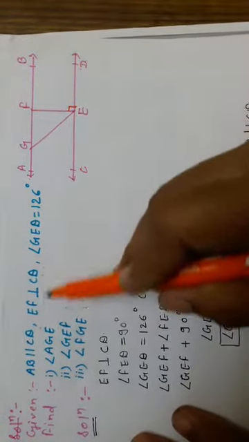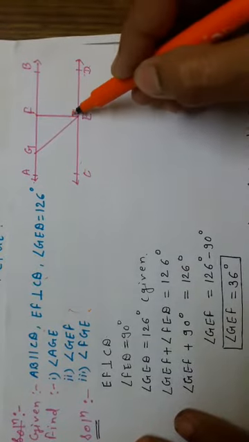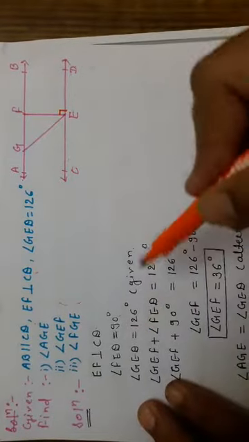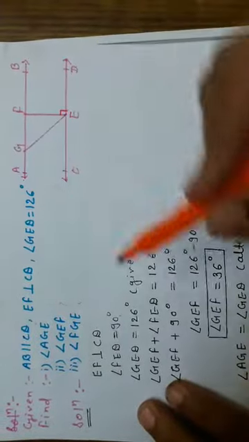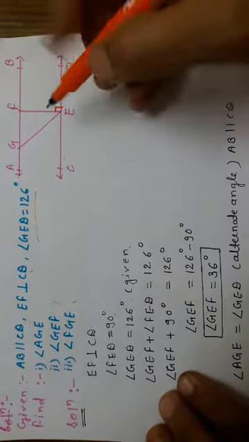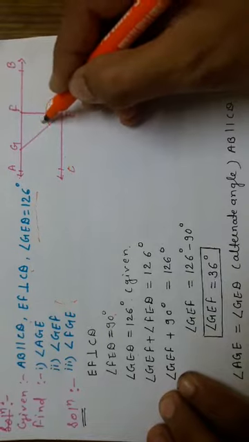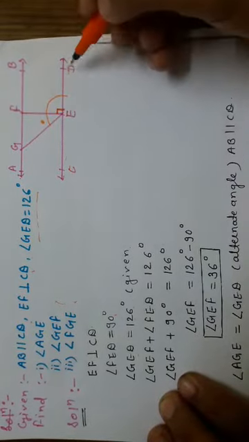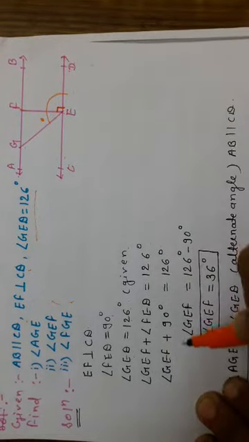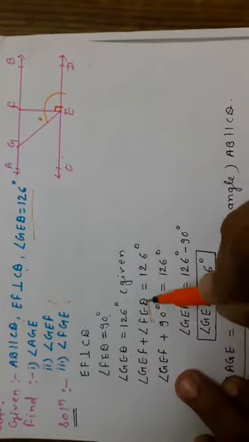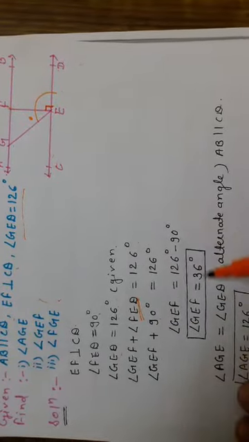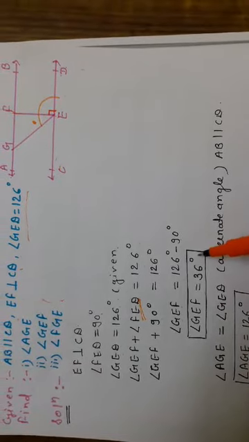When they have given EF is perpendicular to CD, it means angle FED is equal to 90 degrees. Now GED is given as 126 degrees, and GED is made by two angles, GEF and FED. That's why we write GEF plus FED is equal to 126 degrees. Out of this, FED we have found is 90 degrees. So GEF is equal to 126 degrees minus 90 degrees, which means GEF is equal to 36 degrees.